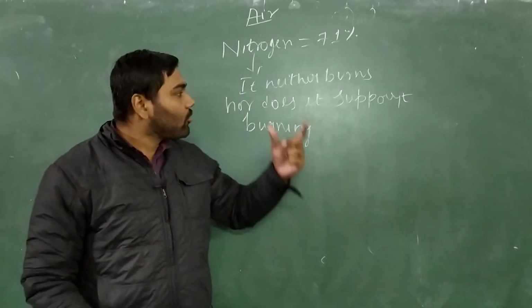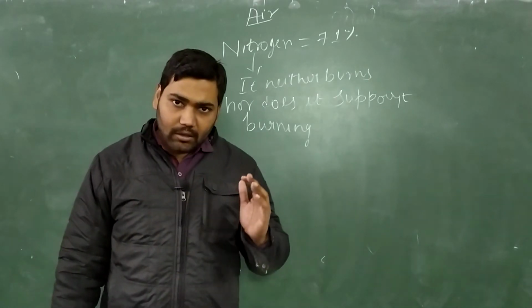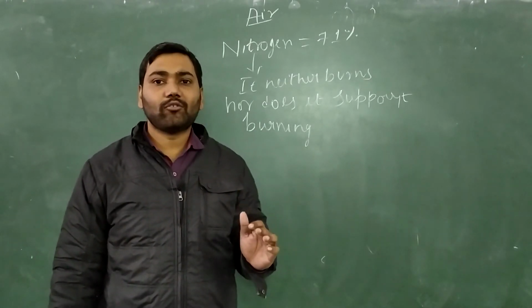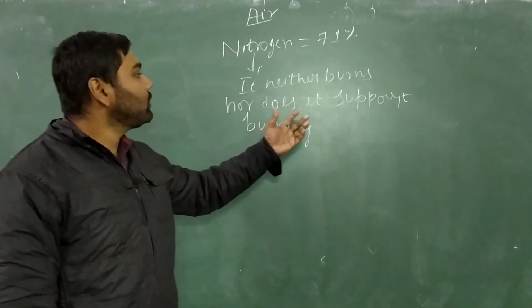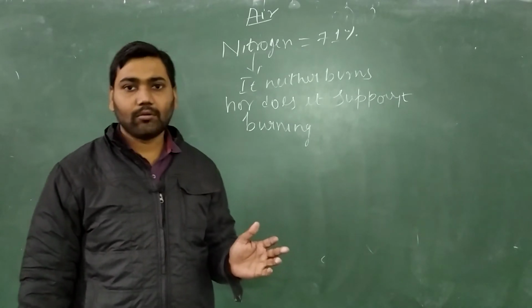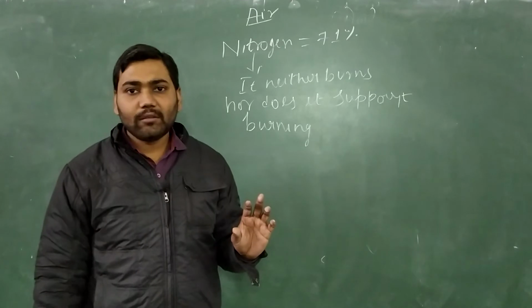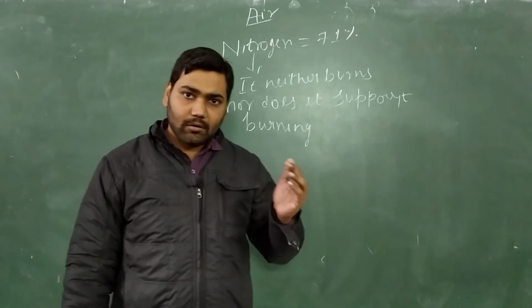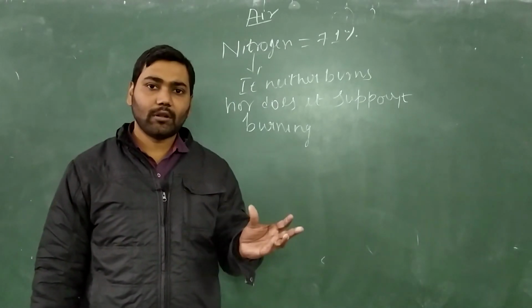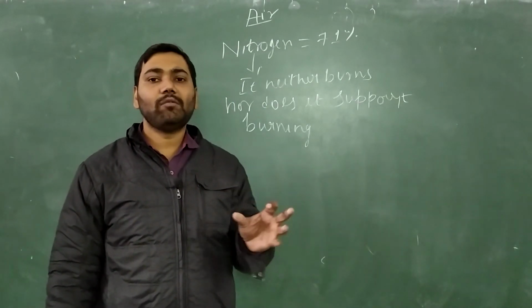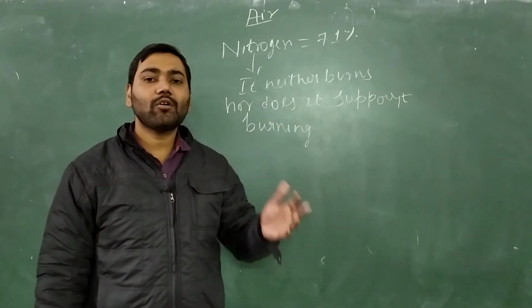Because of the presence of nitrogen only, we can say that burning in air is a little bit constrained. Why? Because nitrogen does not support burning. So in the presence of air, burning takes place comparatively harder than in the presence of only oxygen, because if there is only oxygen it will support burning, but air is actually a mixture of several gases.